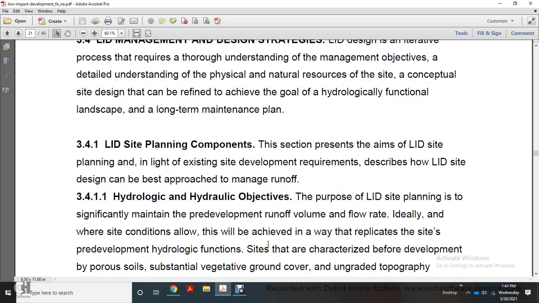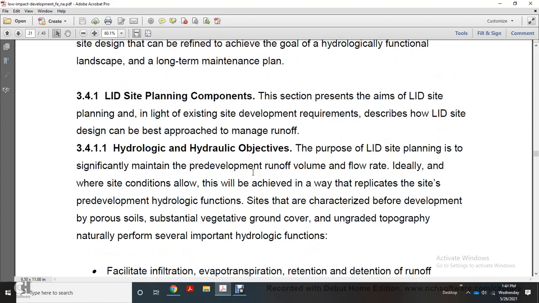Low-impact development site planning. This section presents the aims of low-impact development site planning, and the existing site development requirements will be described. Low-impact development site design can be approached by managing runoff. Hydrological and hydraulic objectives: the purpose of low-impact development site planning is to maintain pre-development runoff volume and flow rate, ideally, while site conditions allow.